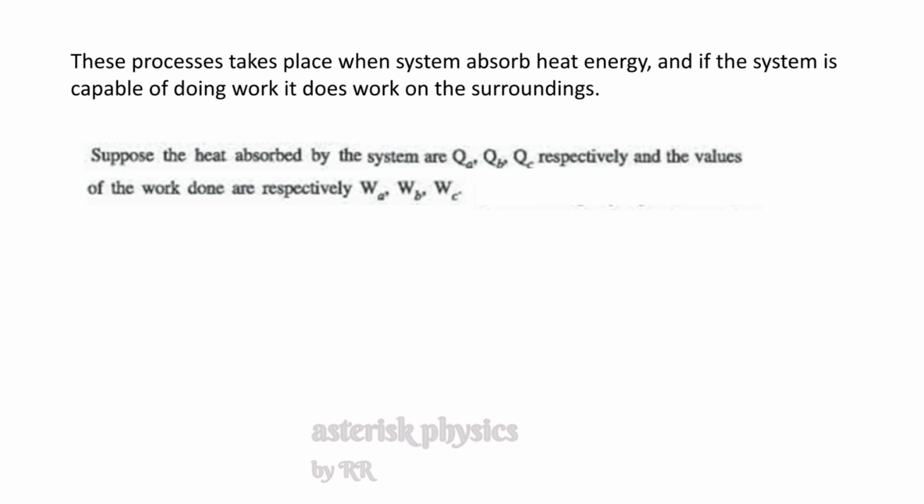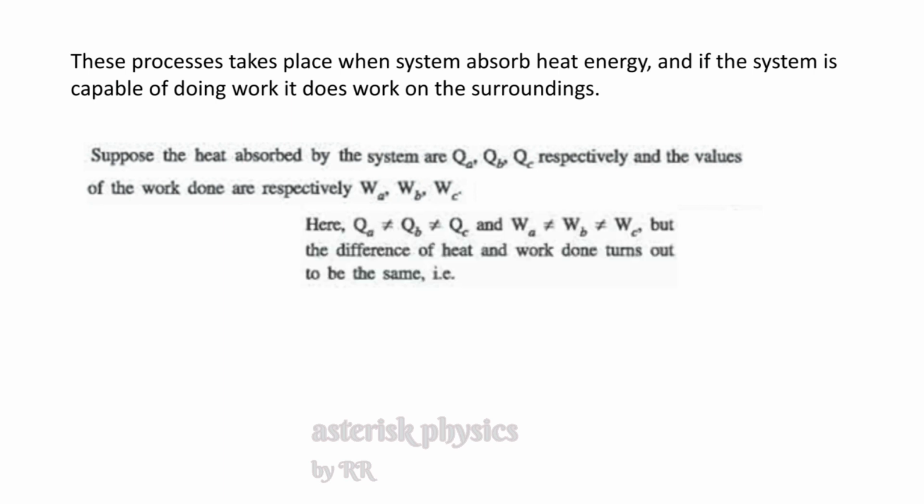Since the processes are different, we know that the energy absorbed by the system will be different and the amount of work done by the system will also be different. That is, here QA, QB and QC are not equal and WA, WB, WC are also not equal because we follow different thermodynamic processes. But it is observed that the difference of heat energy absorbed and the work done by the system turns out to be the same.